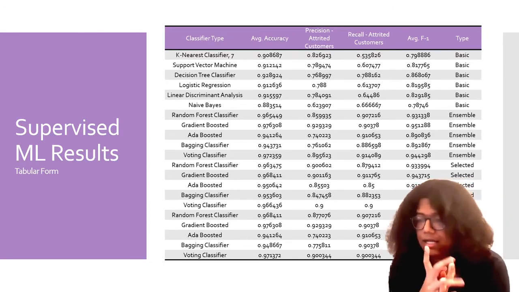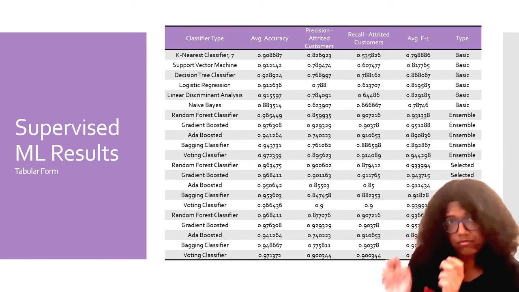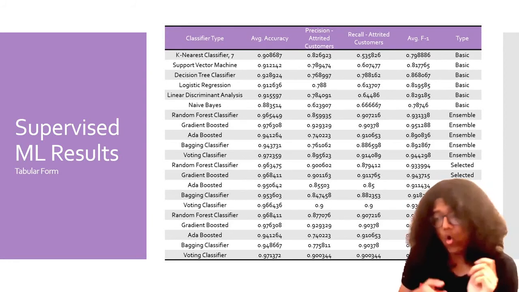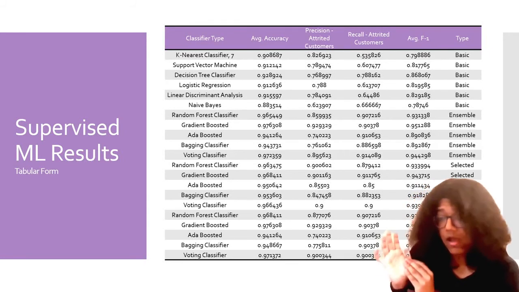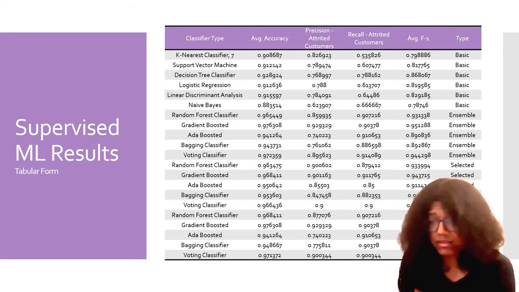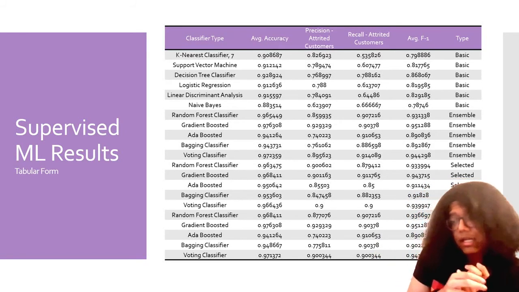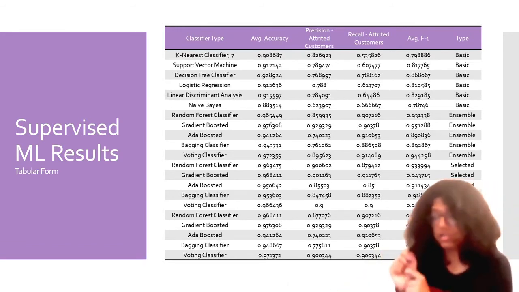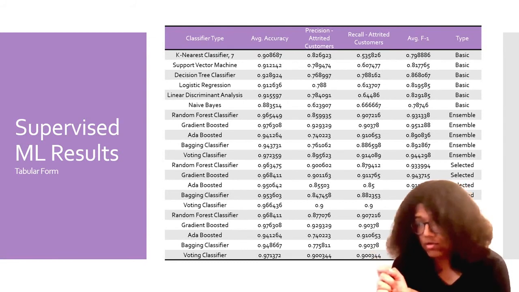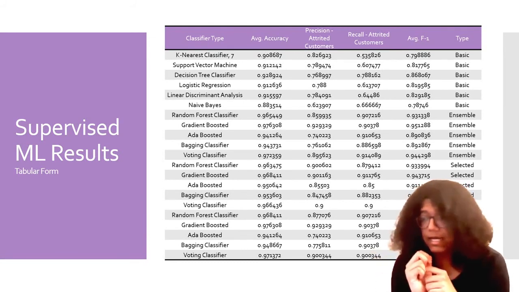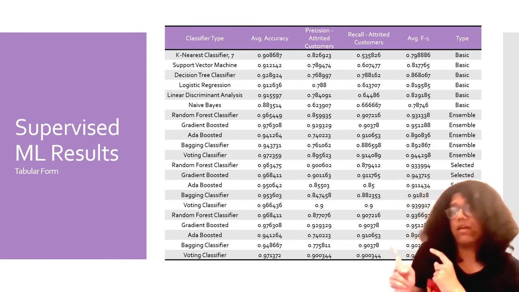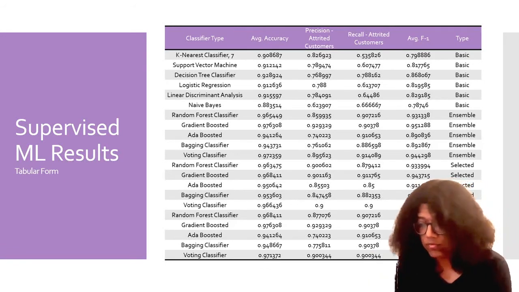But the gradient boosted classifier on its own has surprisingly good performance. If you look at it just on its own in ensemble, gradient boosted has a 95% F1 score average and has a 90.37 recall. The 95% F1 score is impressive.